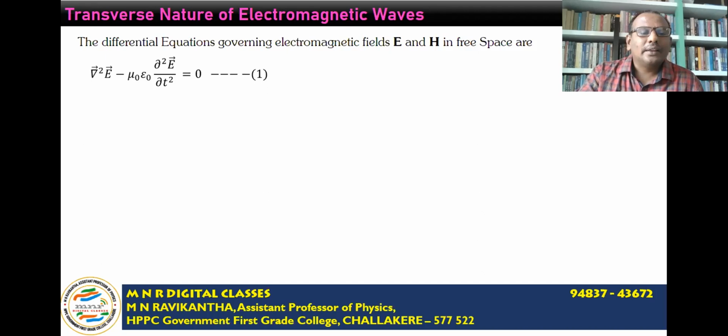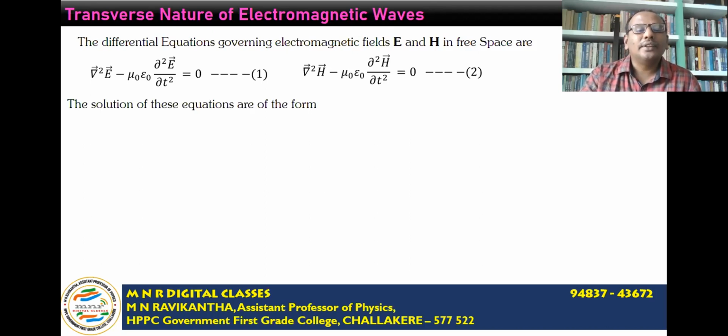Del square E minus mu naught epsilon naught times del square E by del t square is equal to 0. This is the first equation, in terms of the electric field. The second differential equation, in terms of the magnetic field: del square H minus mu naught epsilon naught times del square H by del t square is equal to 0. Call this equation 2.